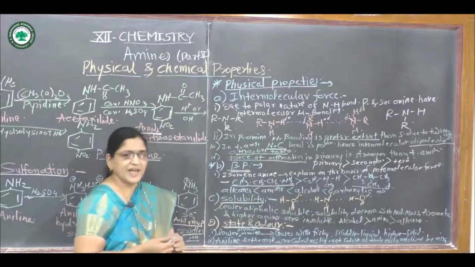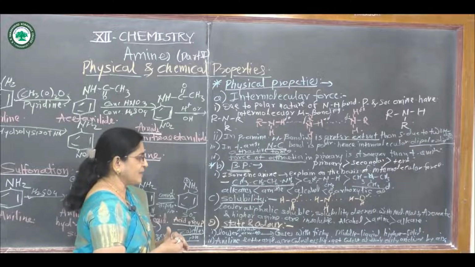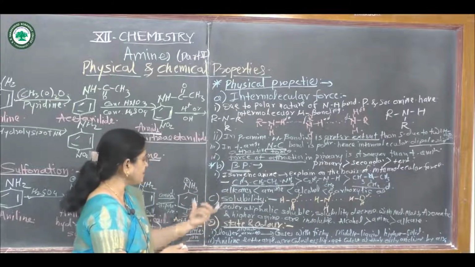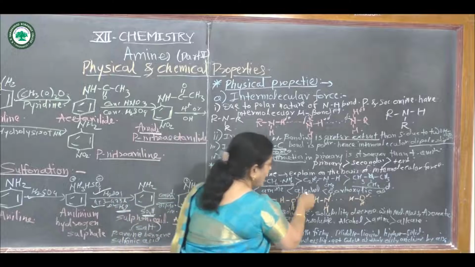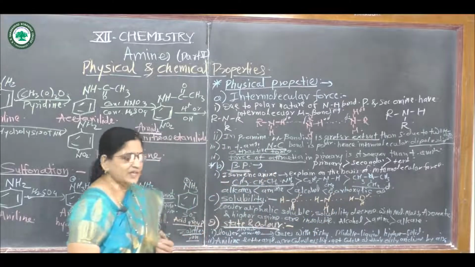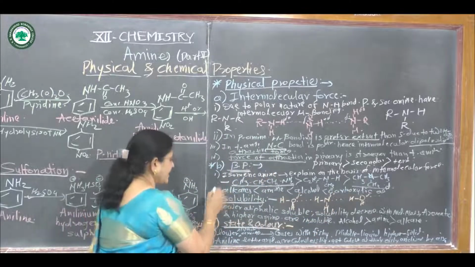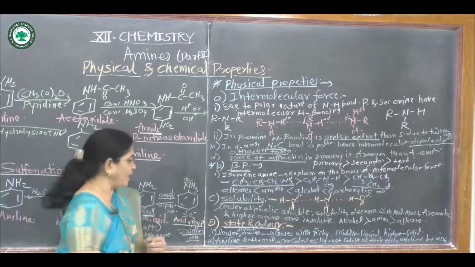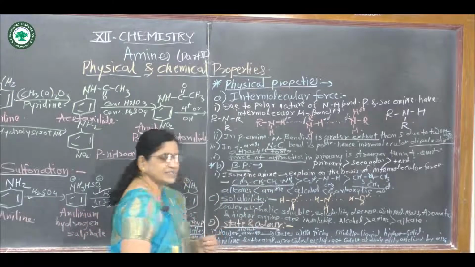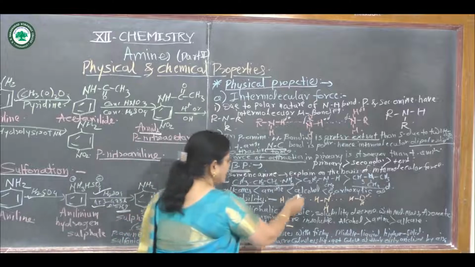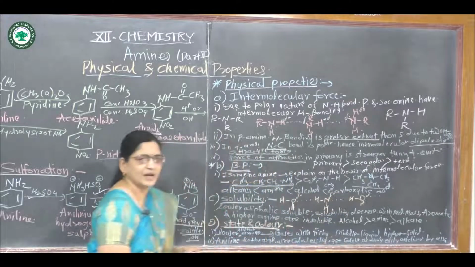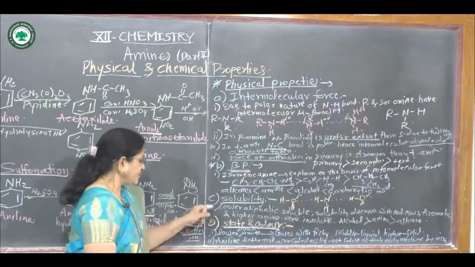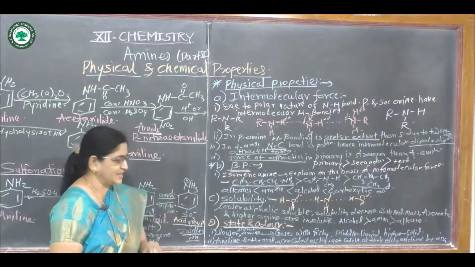Again, the order of boiling point is alkanes, amines, alcohols and carboxylic acid. That means alkanes have lower boiling point than amines, which have lower boiling point than alcohols, which have lower boiling point than carboxylic acid. Then the next point, that is solubility.